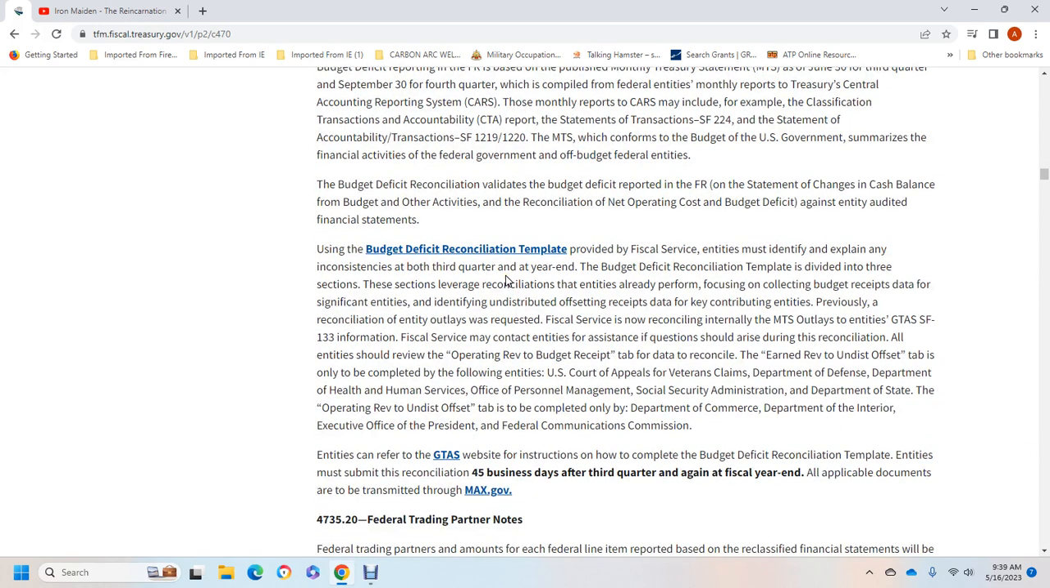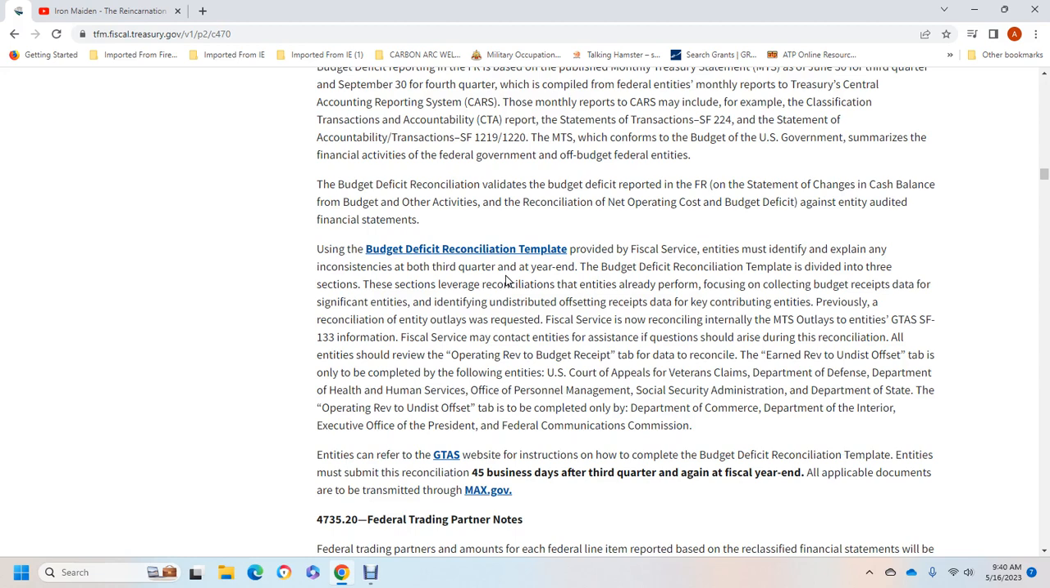Using the budget deficiency reconciliation termination template provided with official shift, the entity must identify and explain the inconsistency, both at the third quarter and at the year end, of the budget deficiency reconciliation template. It is why, in the three sections of the section leverage of the reconciliation, enter the end already performing the focus of the collection data. The collection budget receive the data from the significant entity identified on distributed offsetting receive the data, key contributing entity provided previously reconciliation entity of the